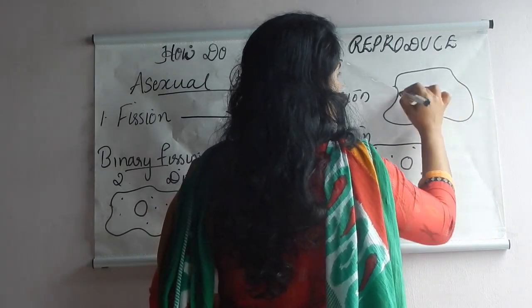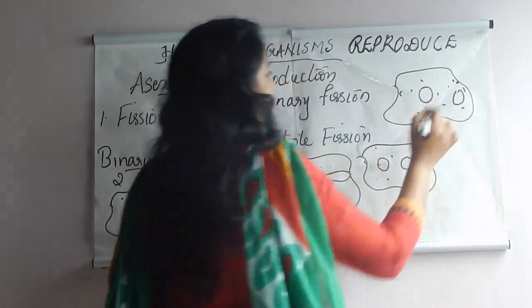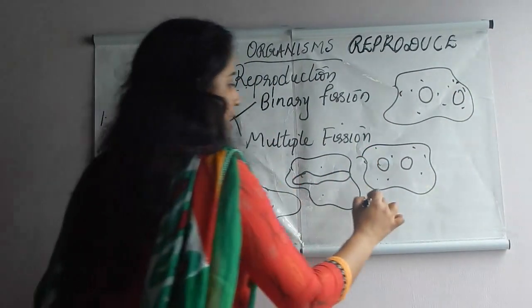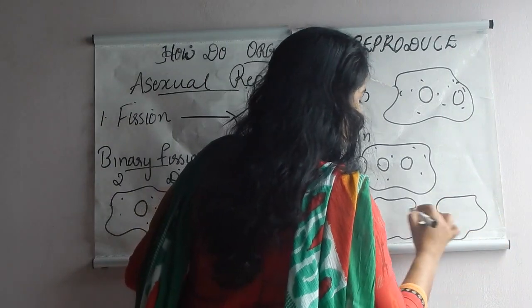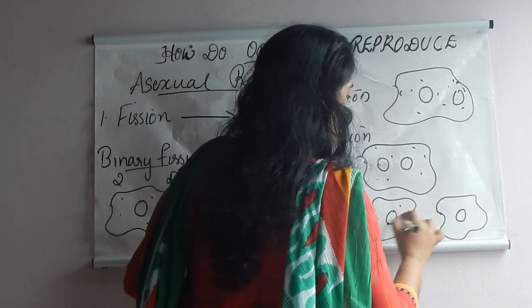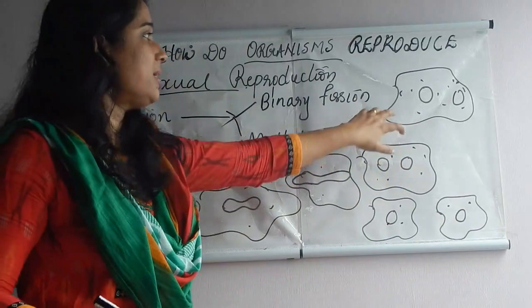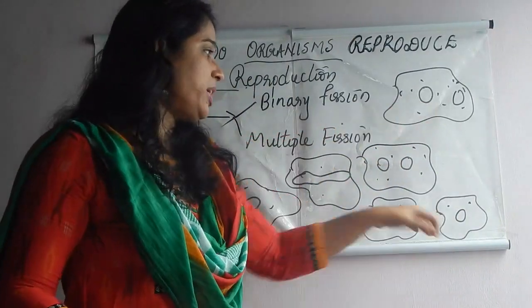Nucleus, they separate each other, and finally, last one, what happened? Yes, it split into two nucleus. Afterwards, it gains cytoplasm and it splits into two.